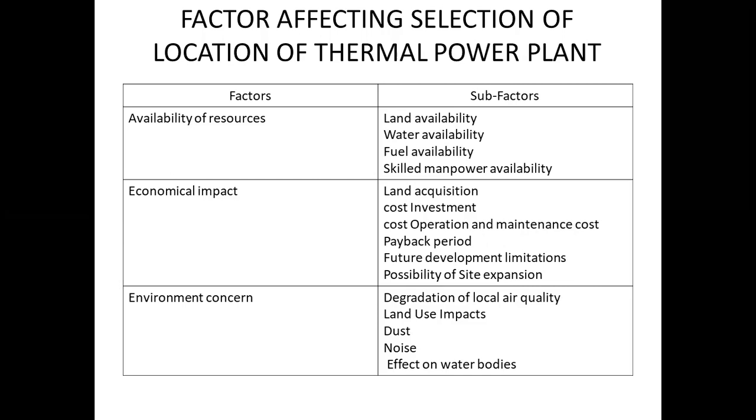Next one is the availability of the fuel. See, fuel availability influences positively. Its marginal utility is diminishing with supply. Though we can supply the fuel with the help of transportation system like rail or road, but if fuel is available at a low cost, then definitely power generation will be at low cost.